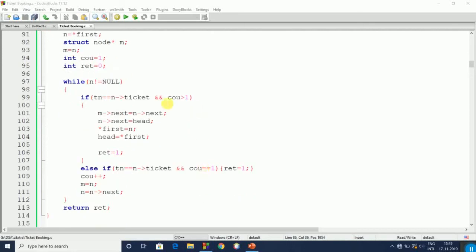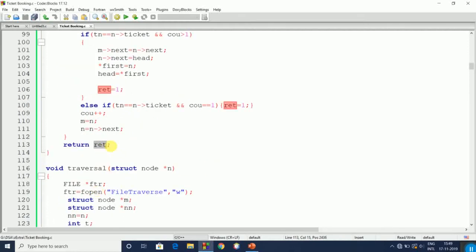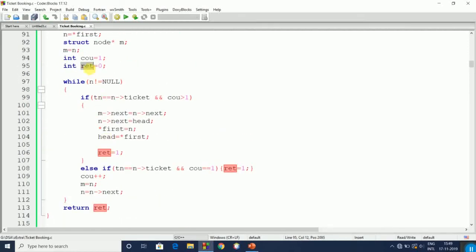If both conditions are true, then it will set it at the first node. Else if counter is equal to 1 and the ticket numbers are the same, then it will return 1, else it will return 0 as we declared here.